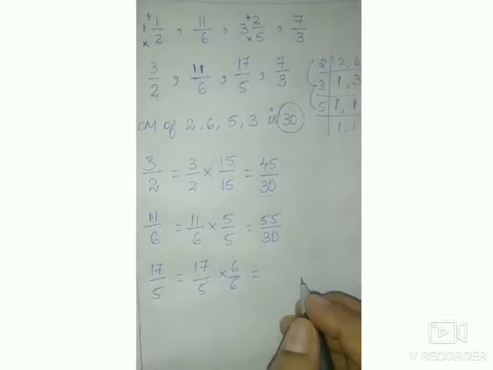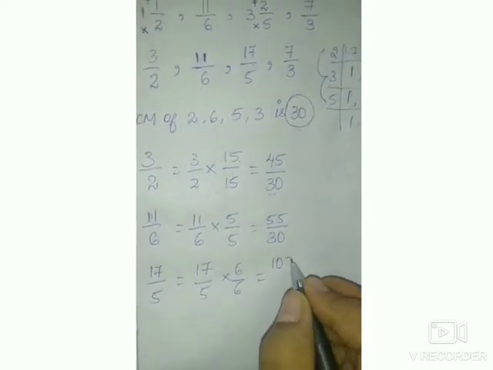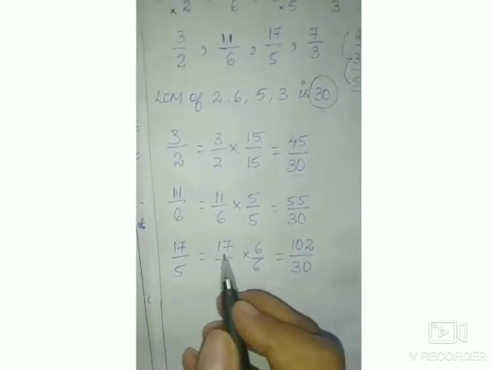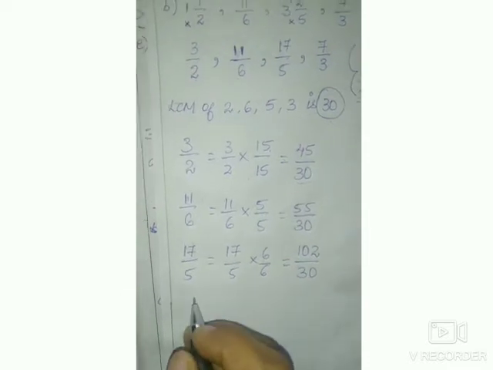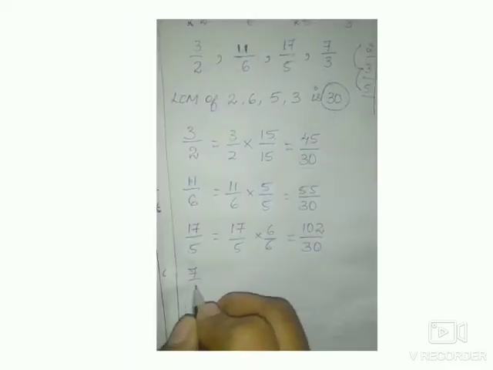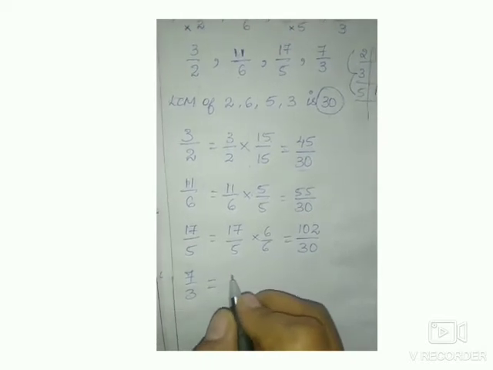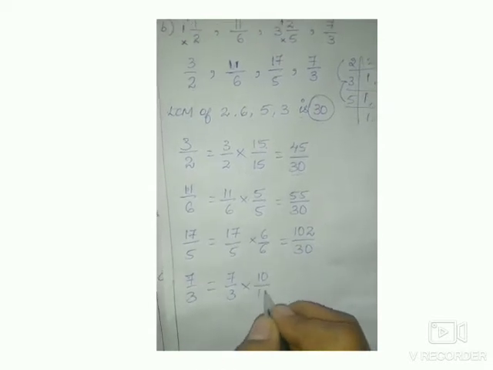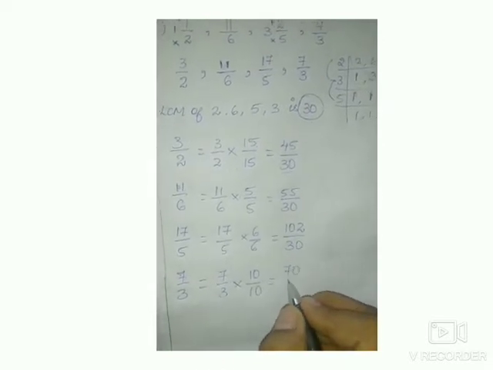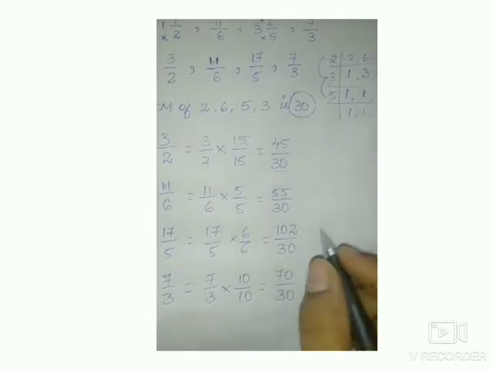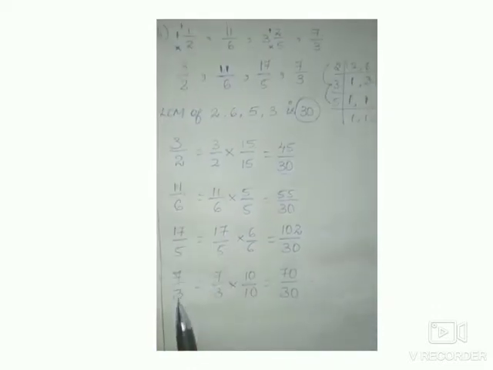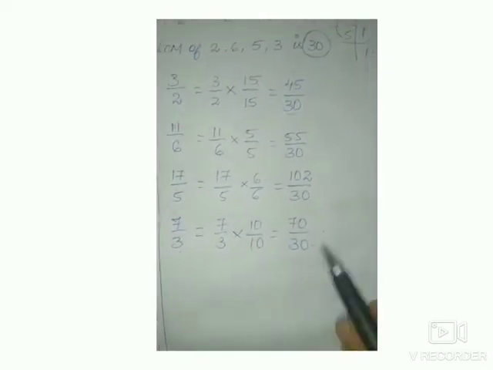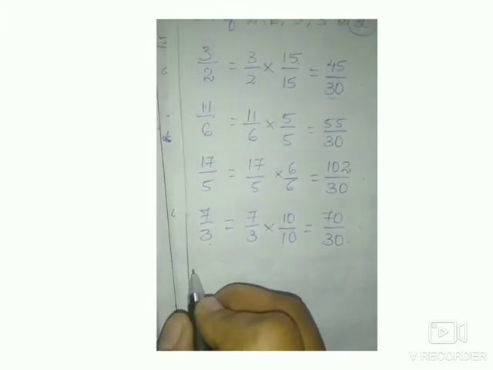So here 17 6s are 102 by 30. 6 7s are 42, 6 1s are 6, plus 4 gives you 102. Now 7 by 3 means 7 by 3 multiplied by what to get 30? 10s are 30. So 7 10s are 70, 3 10s are 30. Now you have seen, children, how the unlike fractions are converted into like fractions having the same denominator, that is 30. Now you can compare that.